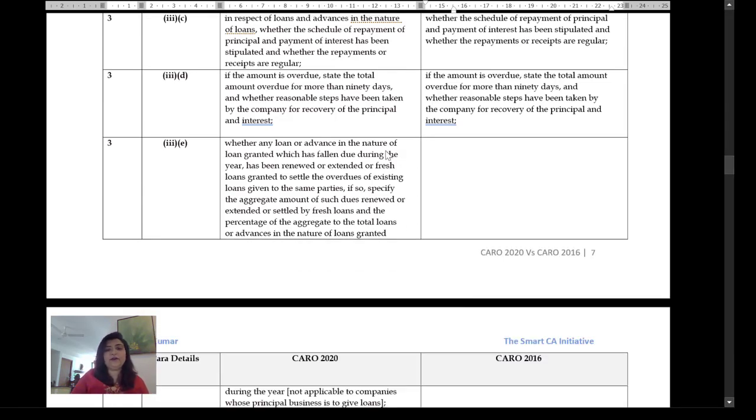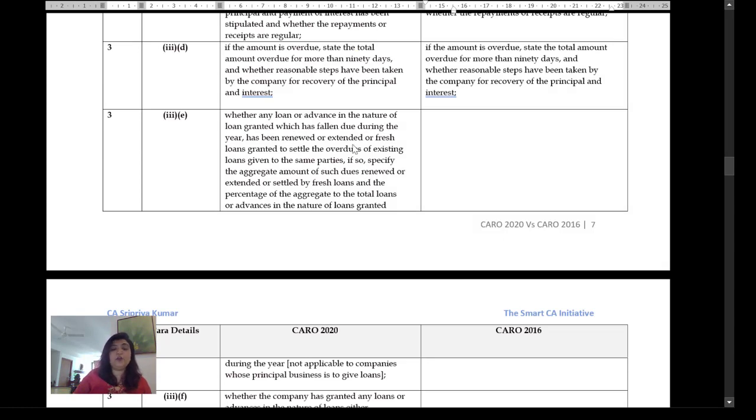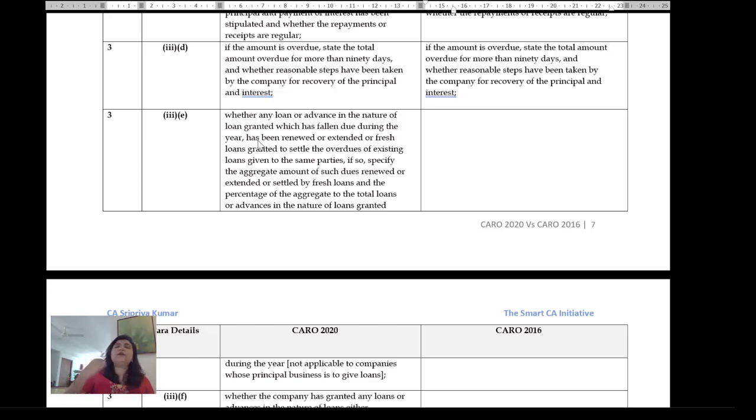Whether any loan or advance in the nature of a loan granted which has fallen due, this is a new clause, has been renewed or extended, or fresh loans given to the same parties. Essentially evergreening. I have lent money to my subsidiary or a joint venture or associate or anybody. He's not able to give it, so I'm extending the loan.